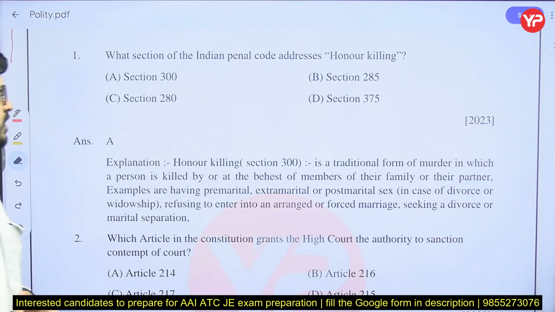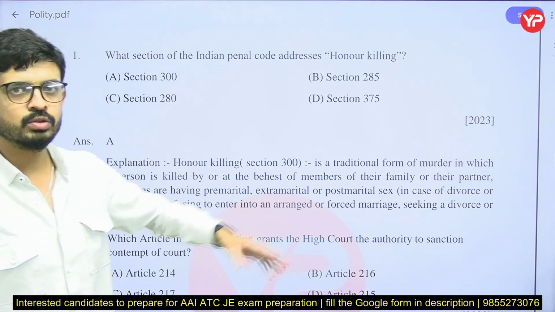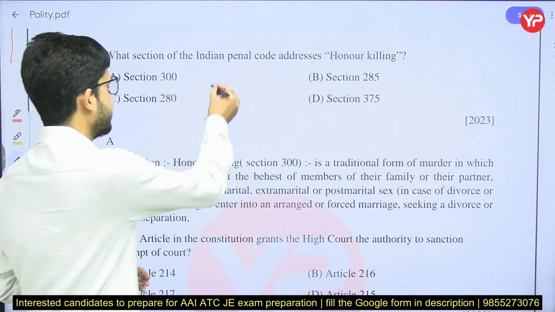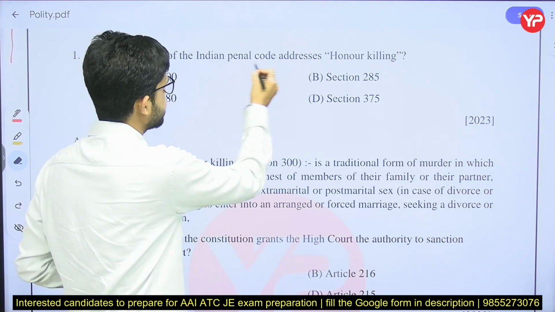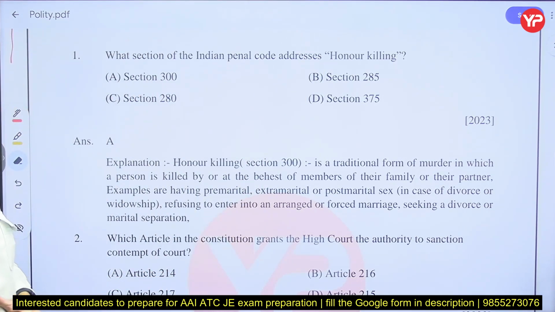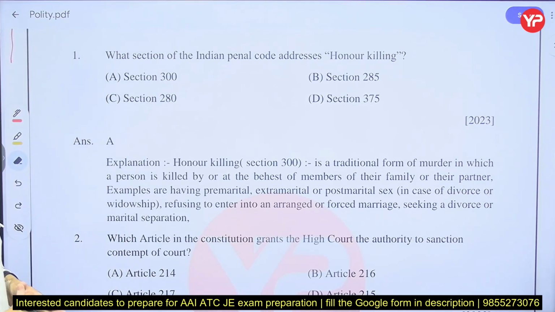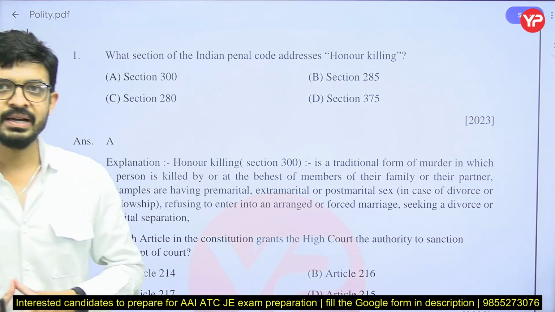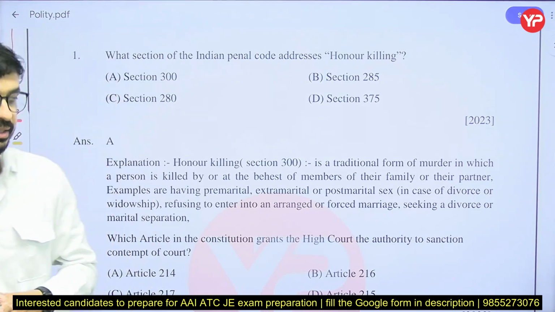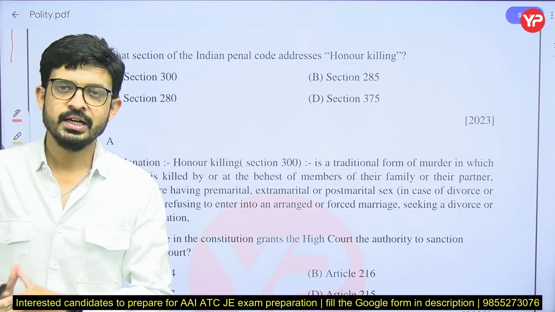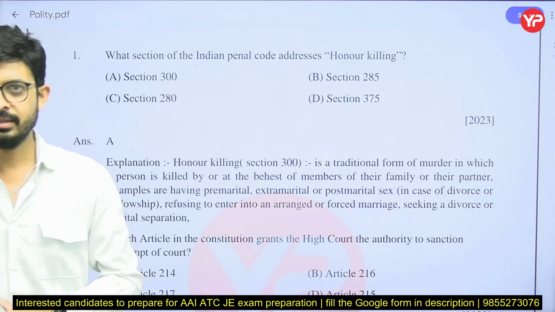The first question is related to the one that came in 2023, that is, what section of the Indian Penal Code addressed honor killing? So first of all, what is the meaning of honor killing? Basically, honor killing is a murder in which a person is killed by his own family member or sibling. The reason for the murder is love marriage, arranged marriage, or any other reasons.